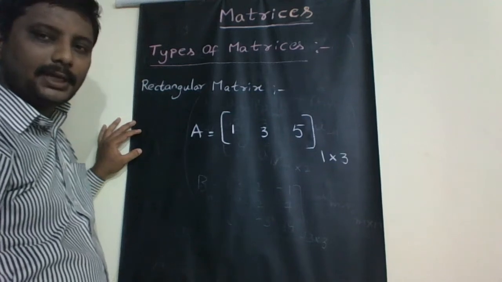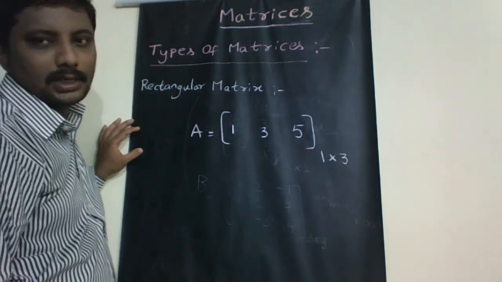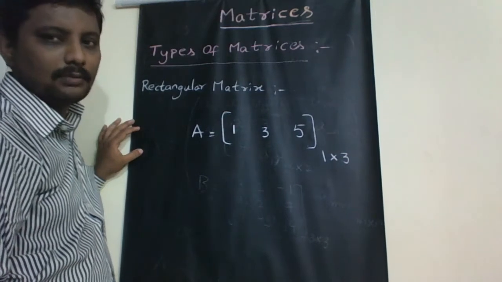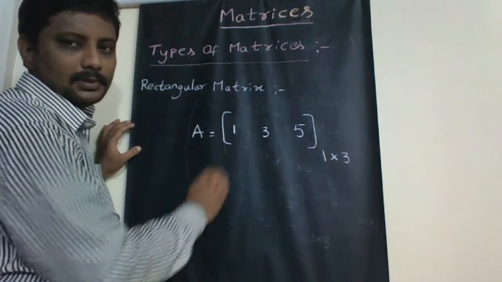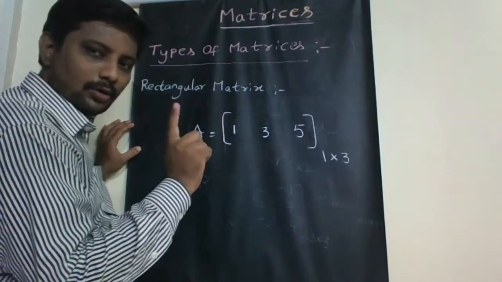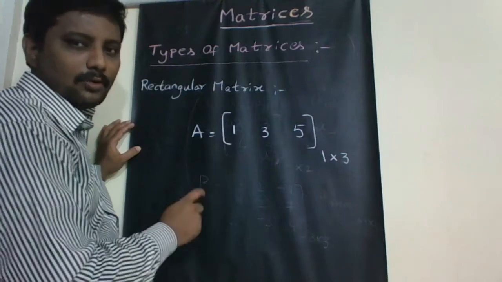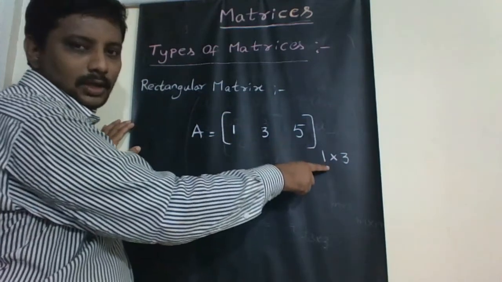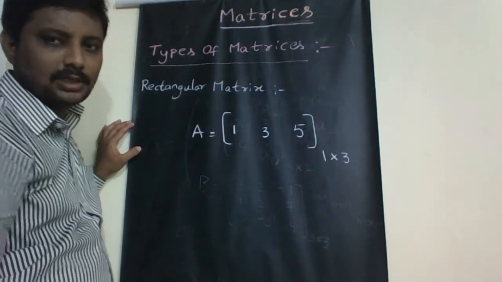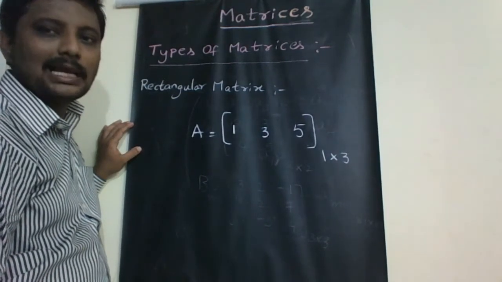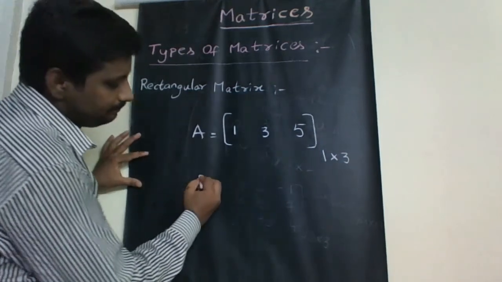Whenever we take a matrix, don't forget to write the order. Order is important to the matrix. So it is of order 1 by 3, a matrix having 1 row and 3 columns. It is a row matrix, having 1 row and 3 columns. Here the rows and columns are not equal, so the matrix is known as a rectangular matrix. Another example.